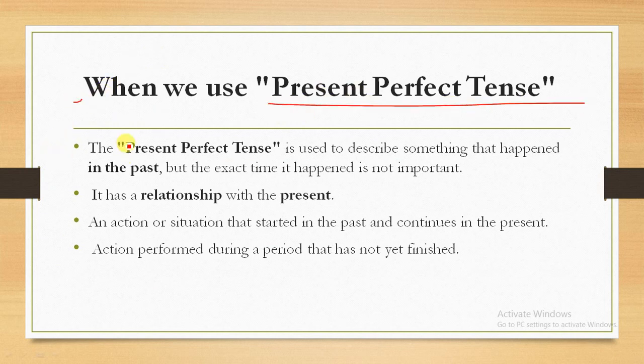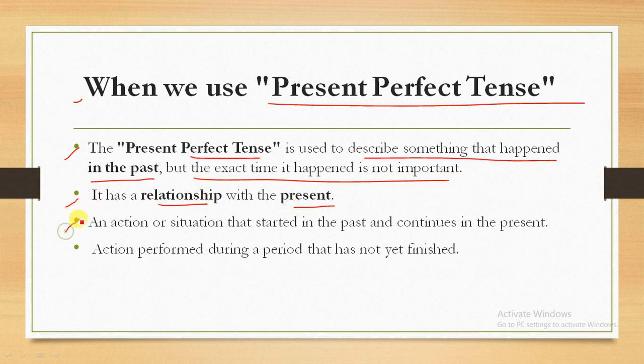Right now we will go through some theory, and in further lectures we'll go through some structure and examples. The present perfect tense is used to describe something that happened in the past, but the exact time when it happened is not important. It has a relationship with the present: an action or situation that started in the past and continues in the present. It is an action performed during a period that has not yet finished.